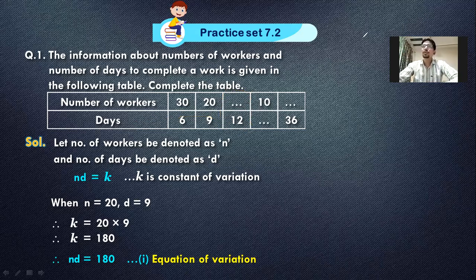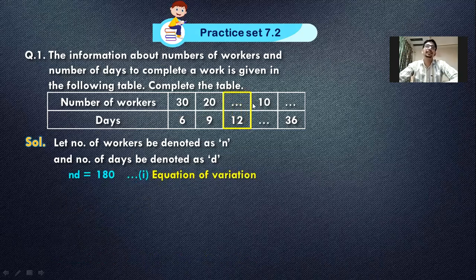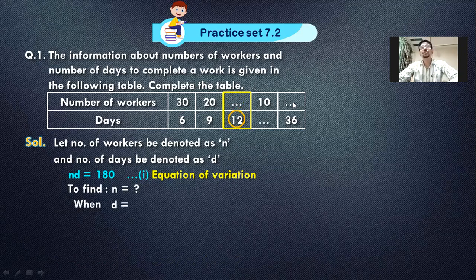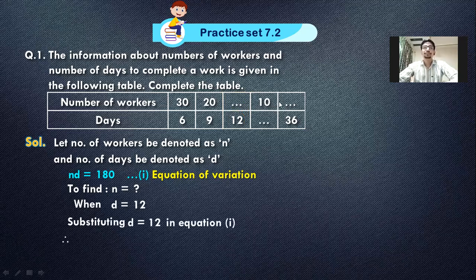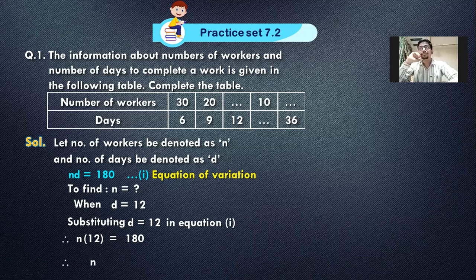Exactly the same procedure we are doing for the next one. Chalo, dekhte hain. What are they asking? One box is missing here. Now check. 12 is there, and then there is nothing. So 12 is the value of d, or 12 is the value of n? Check karna. Yes, so 12 is in front of days. That means the days are given. So they are asking, if the work was done in 12 days, how many people must have worked? This is the scenario and I'm supposed to complete the job in 12 days. How many workers should have worked? That's the question that indirectly they're asking us through the table.